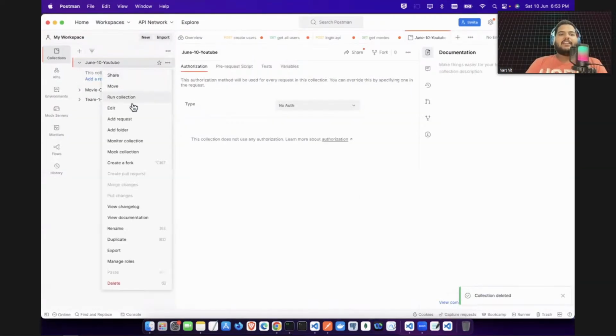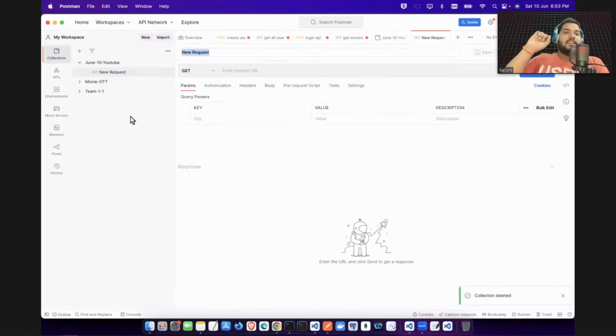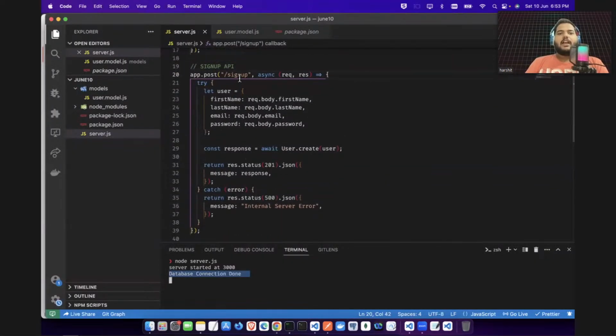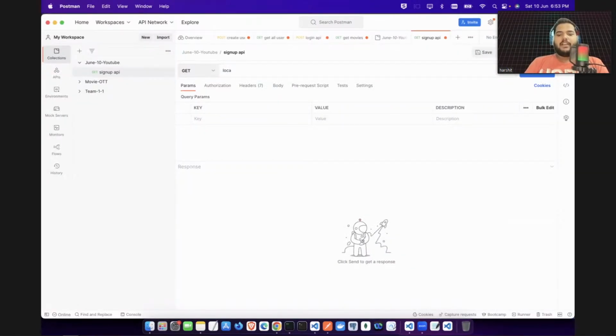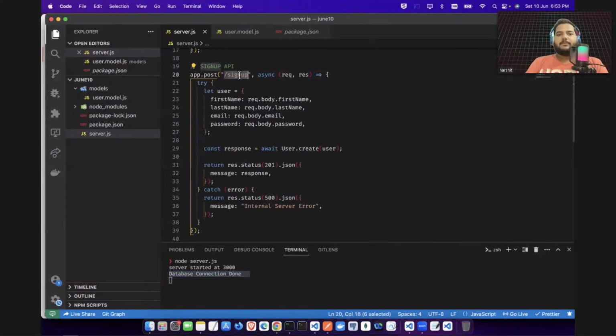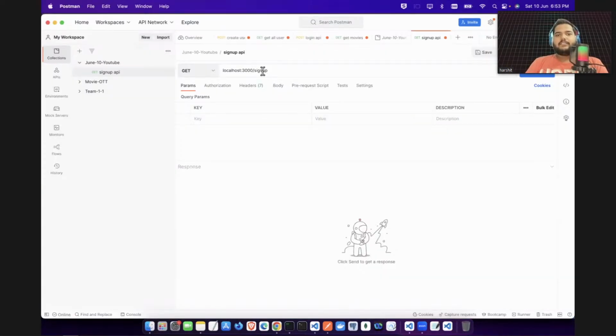Now let's add a request. So here I will say sign up API, the name of this one. Now I want to test this API. So here I will say my API is running on localhost 3000, and on which URL? It is this sign up URL, right? So I will say here sign up.